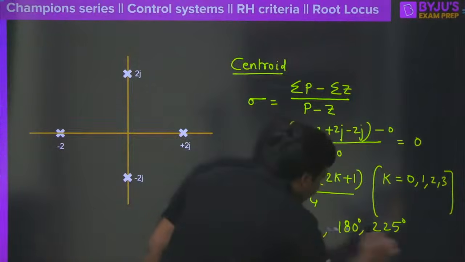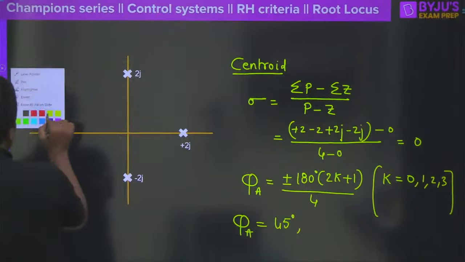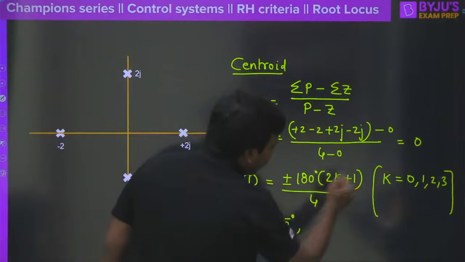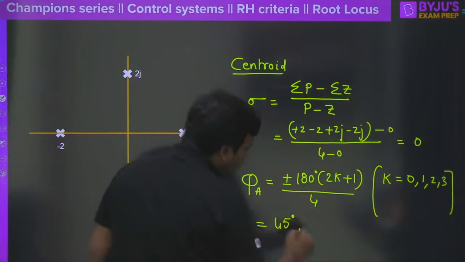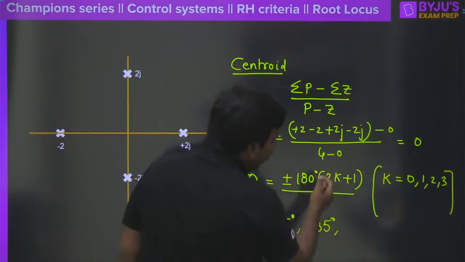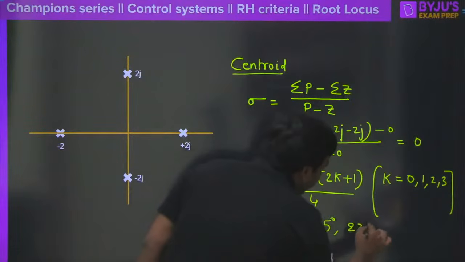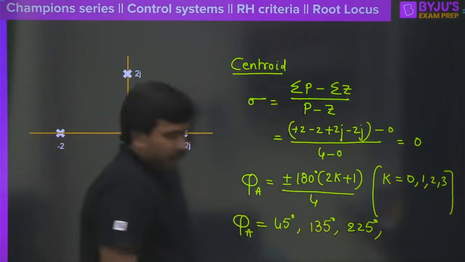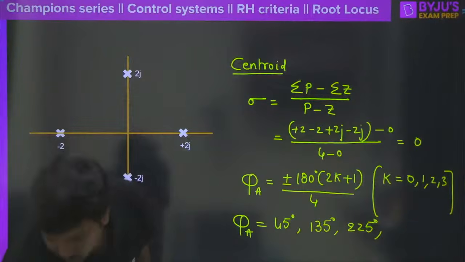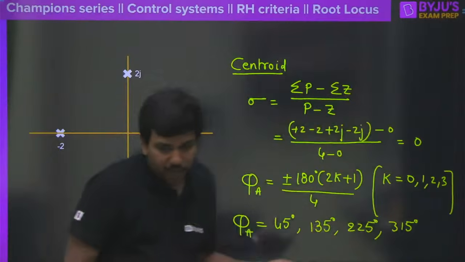So no one has given the answer here. Just see the angle of asymptotes. When we keep k equal to 0, you will get 45. When you keep k equal to 1, 45 into 3, you will have 135 degrees. When k is equal to 2, 5 into 45, that will be 225 degrees. What would be the last one now? When you keep k equal to 3, 7 into 45, that is going to be 315 degrees. This is the angle of asymptotes, right?